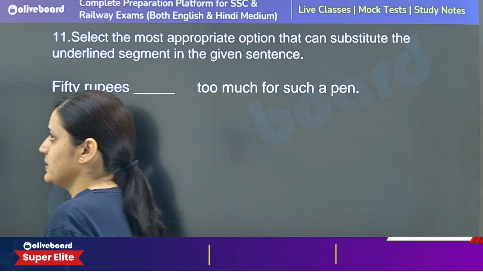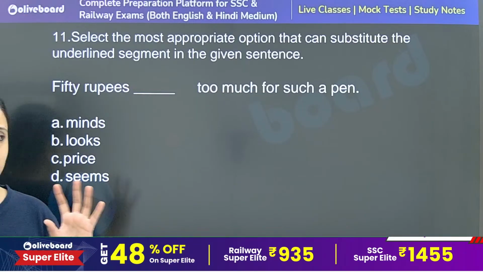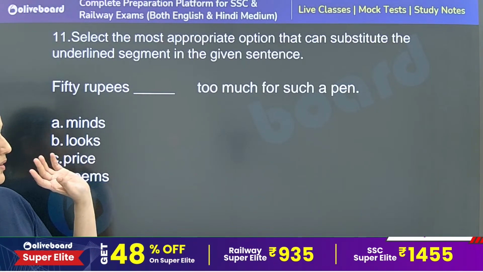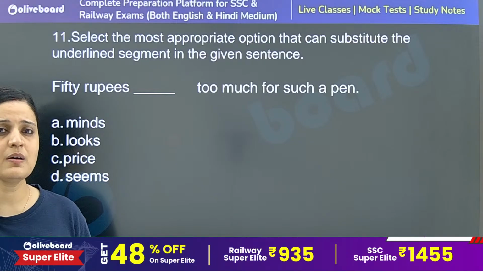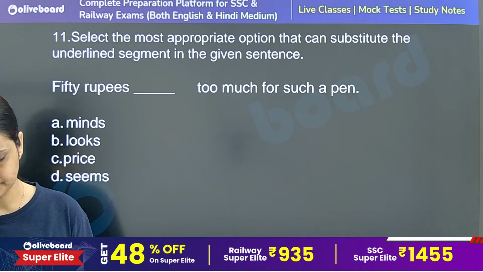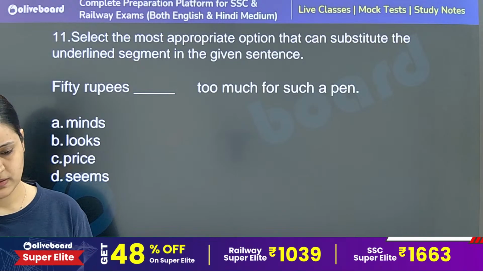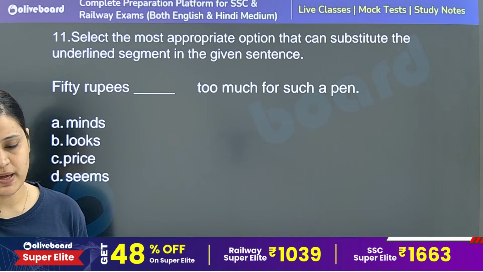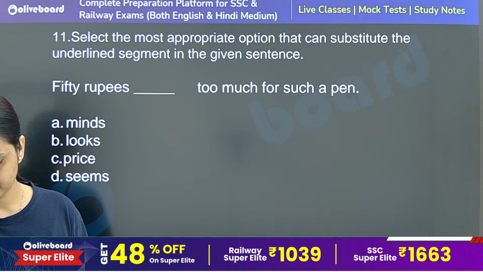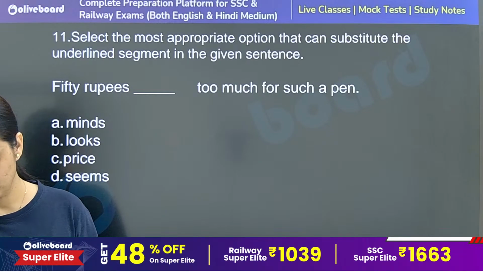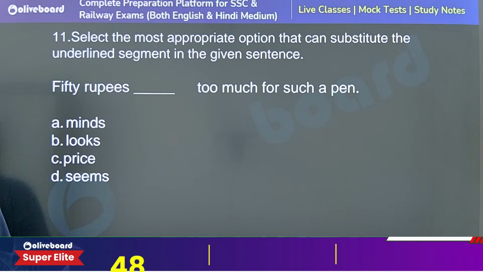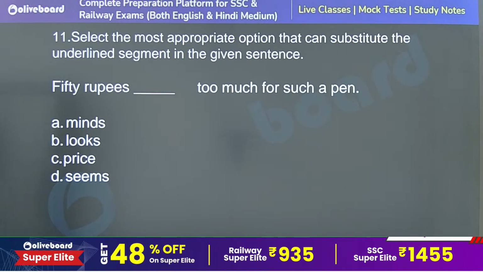Next question, fillers. As I have told you, you will get questions in slots of 10 questions. So our first slot of 10 questions is completed. Now you will get a question based on fillers. ₹50 dash too much for such a pen. Please answer. Okay, C and D, we are getting two answers.